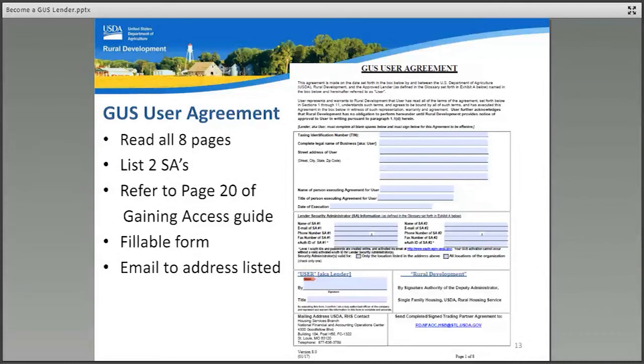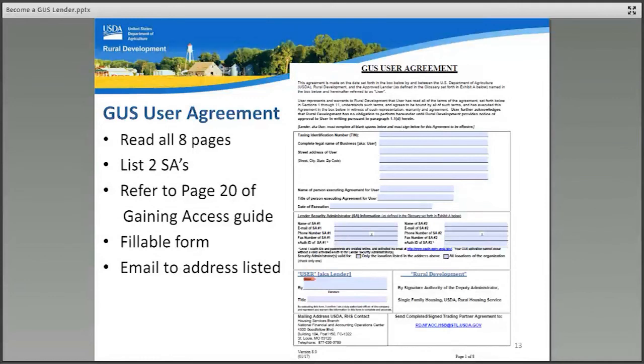Can only one SA be listed? Yes, but USDA highly recommends 2. People are sick, they take vacations, they may leave for a different job. By having 2 SAs, there is a greater chance that in the event any of these events occur, the lender will be able to continue to manage their GUS needs. Refer to page 20 of the Gaining Access to GUS Guide to help explain the GUS user agreement.